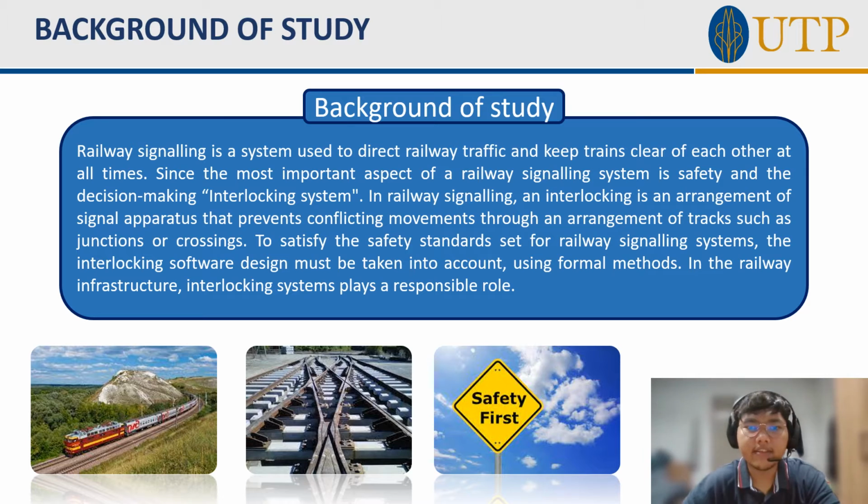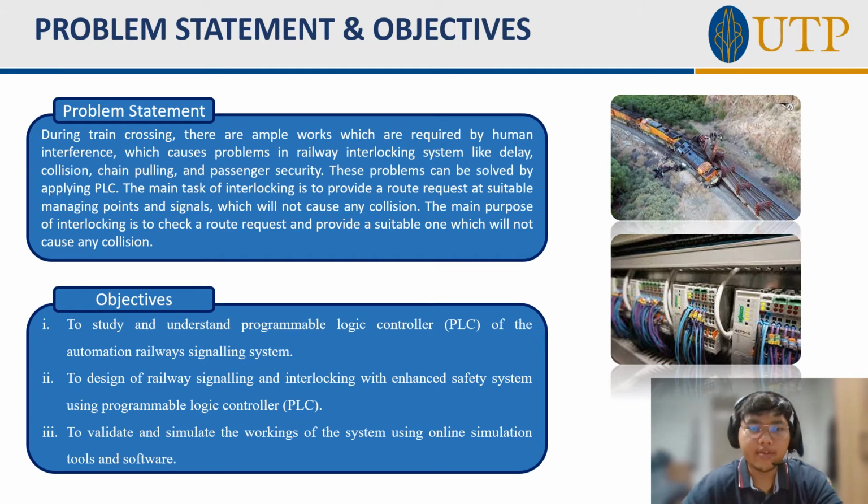To certify the safety standard set for railway signaling system, the interlocking software design must be taken into account. Using formal methods, in the railway infrastructure, interlocking system plays a responsible role. I will continue with problem statement.